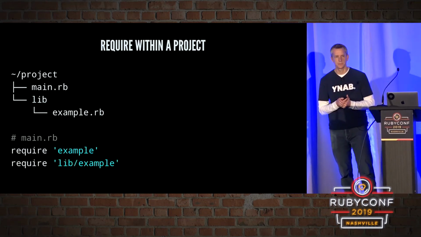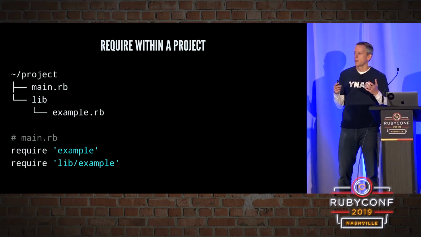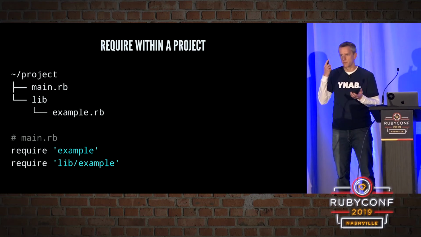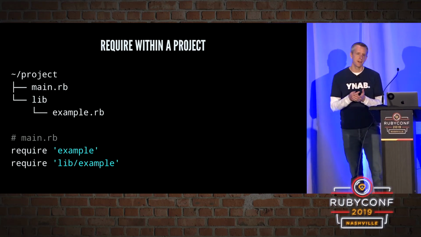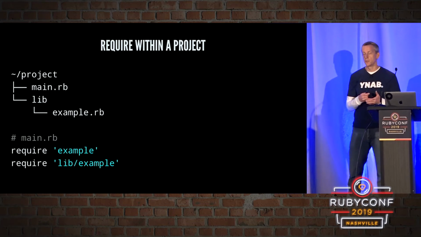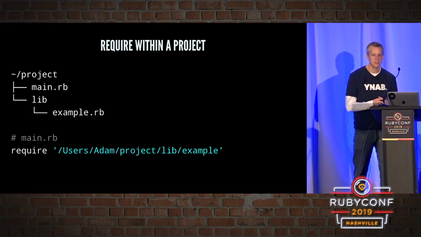But what's going to happen if we try to just require example, or we try to require lib/example? These are both going to fail, because remember, require is just going to go through our load path. And this particular project isn't in our load path, so it doesn't know how to find these things. So we need to take some different steps. There are some different alternatives we can use here.